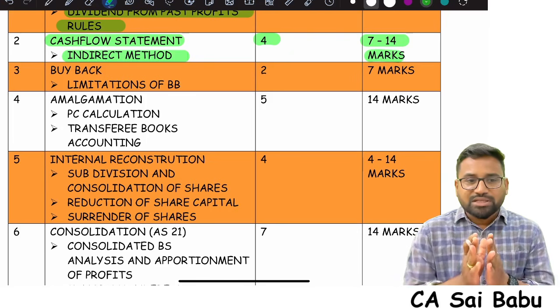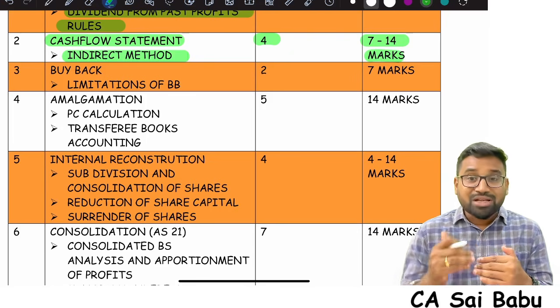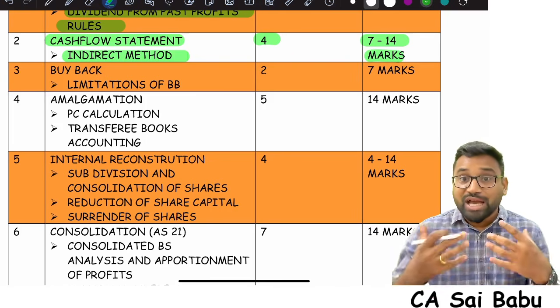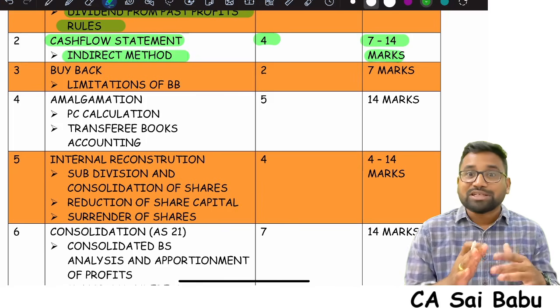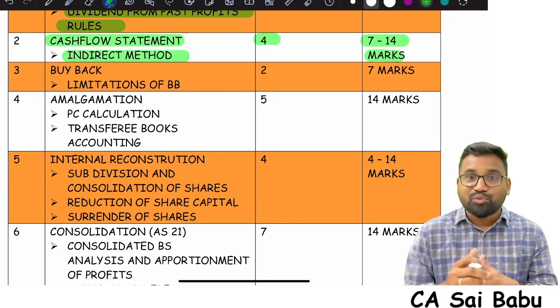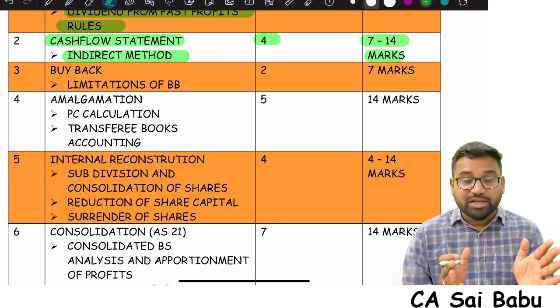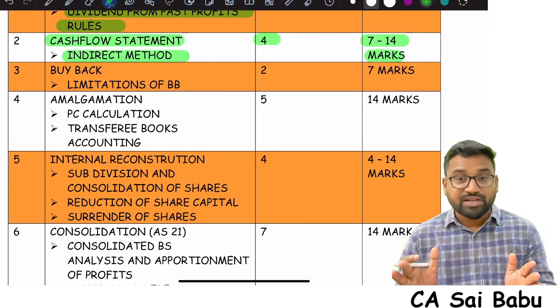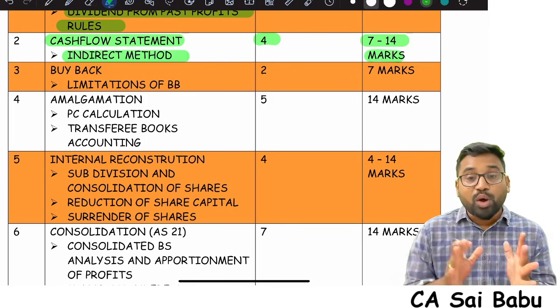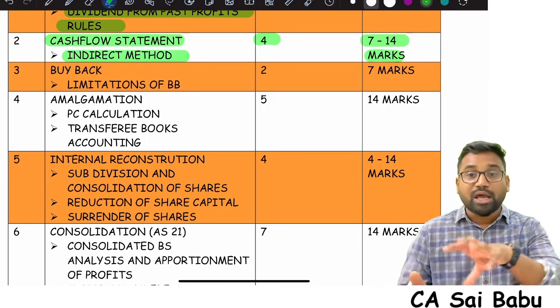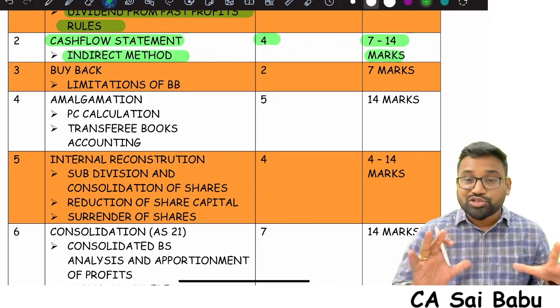In the indirect method, sometimes net profit before tax will not be given. You need to calculate it. You need to understand how it has to be calculated. And also tax adjustments you need to understand. Working capital changes. And also when gross cost of the asset is given separately, and provision for depreciation is given separately, in such a situation, how do I prepare the ledger accounts, how to ascertain the balancing figures, how do I connect this with the cash flow statement, all these things you need to focus on.